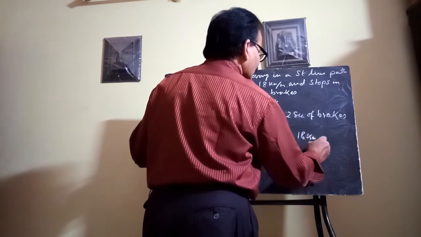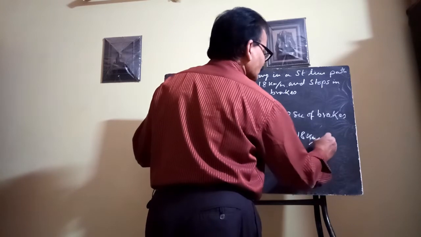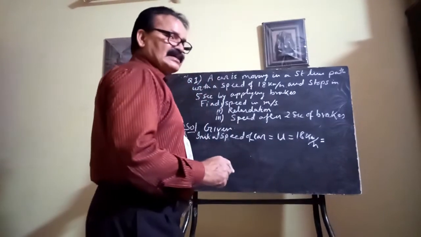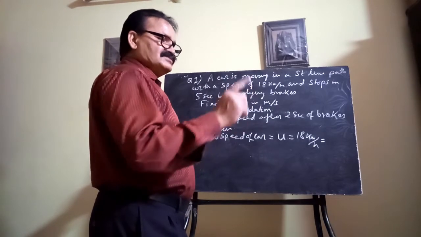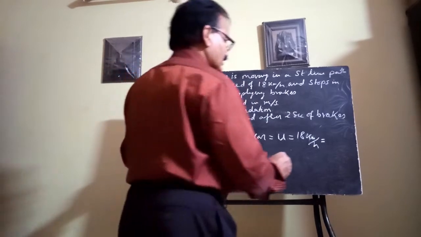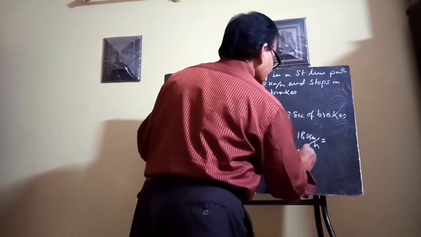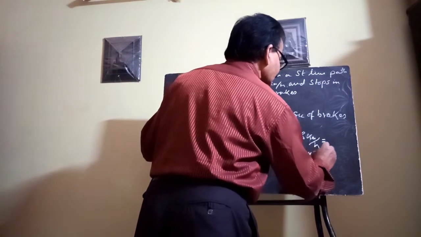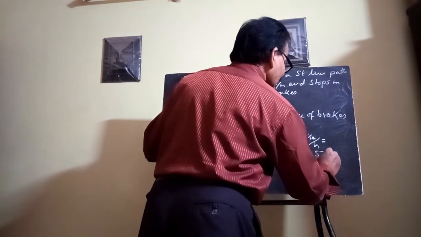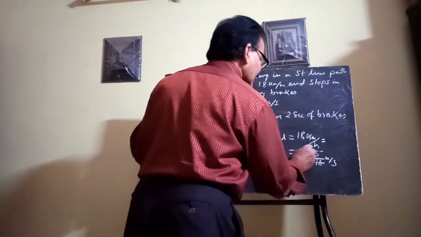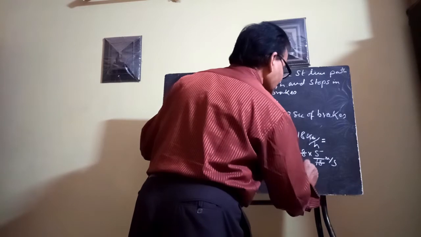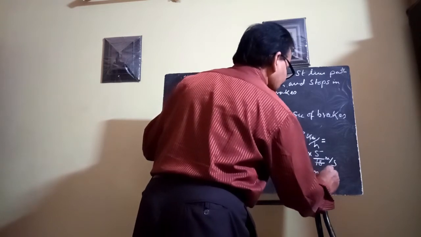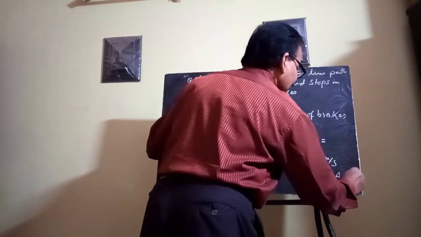You have to convert it into meter per second. As you know, 1 kilometer per hour equals 5 by 18 meter per second. So here 18 into 5 by 18 meter per second. 18 cancels, so this is 5 meter per second. This is answer 1.